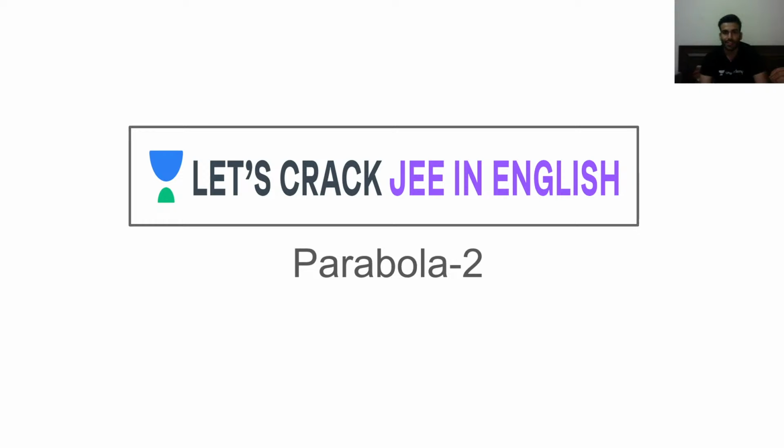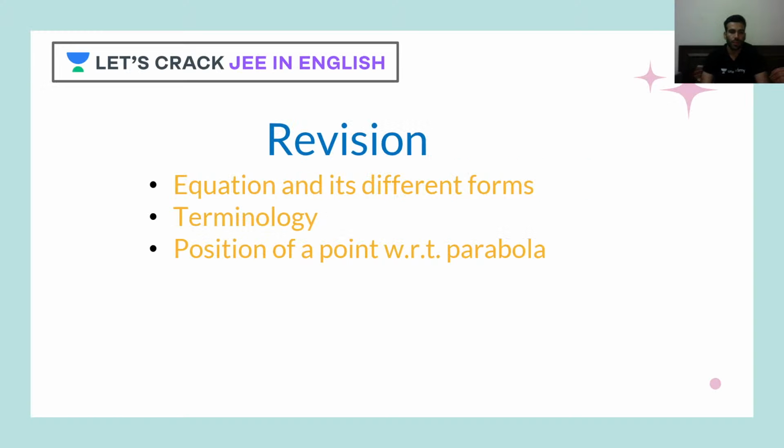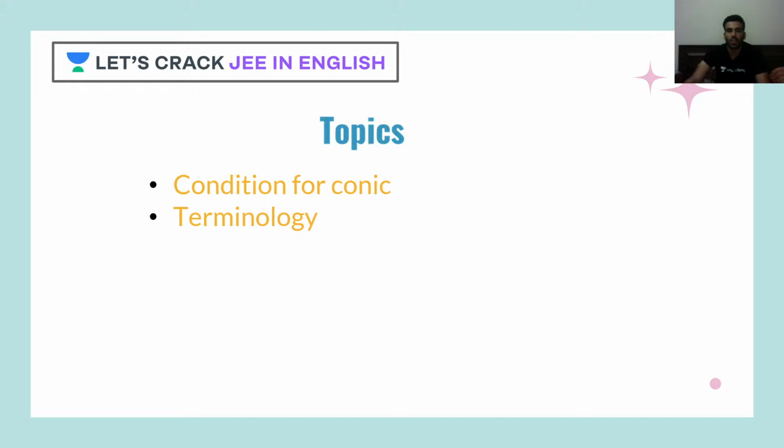Okay, so let's start our session. Before starting, let me revise whatever we have done yesterday. We have spoken about the equation of the parabola and its different forms. We have also spoken about the terminology we are using in this chapter. We have also studied the position of a point with respect to a parabola. Today we'll be talking about the condition for conic section, terminology and tangents also.